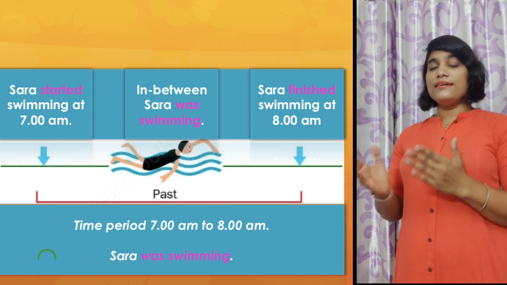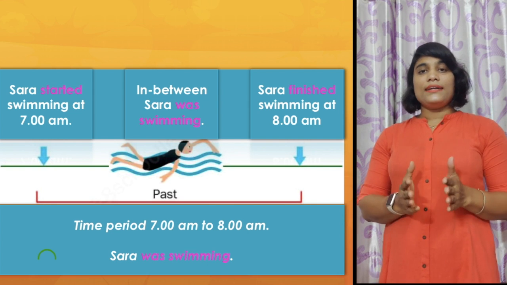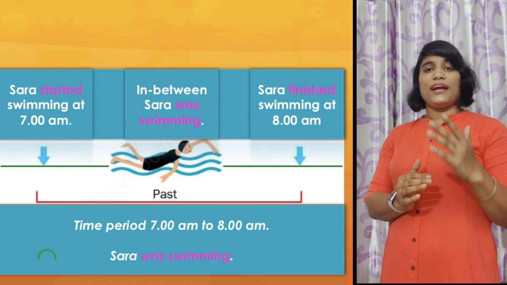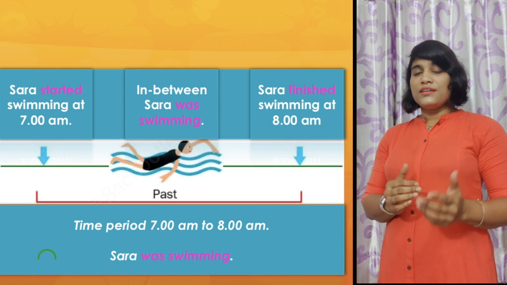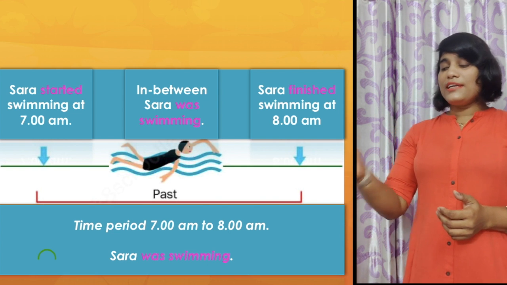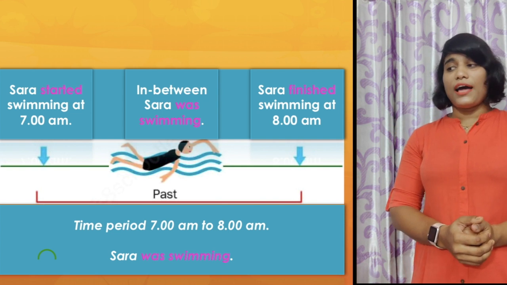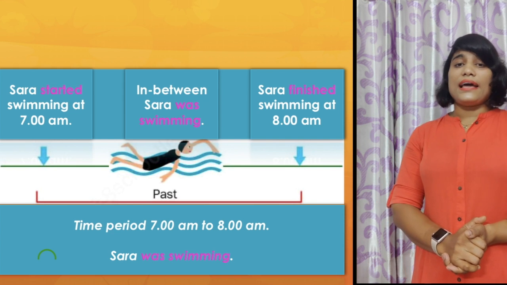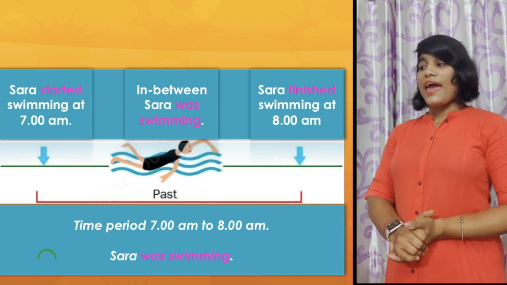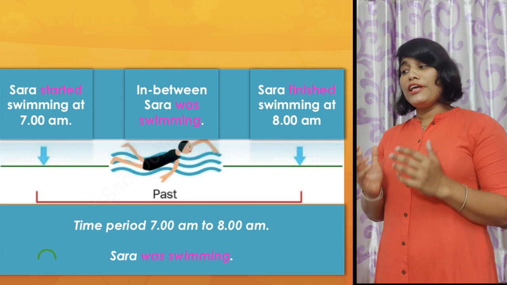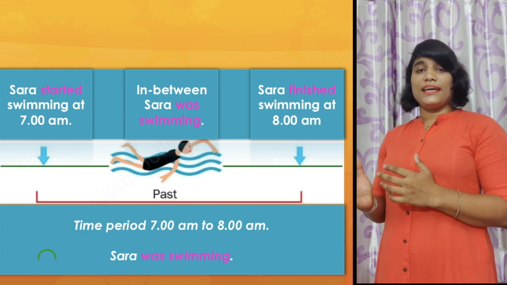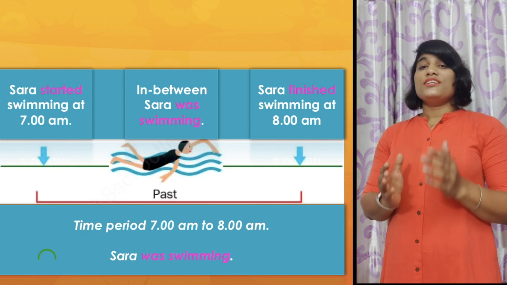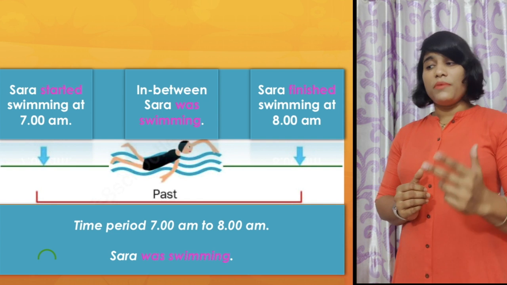Here you find that some sort of action has been started at a particular point in the past. For example, Sarah started swimming at 7 a.m. and finished swimming at 8 a.m. In between, what was Sarah doing? Sarah was swimming.